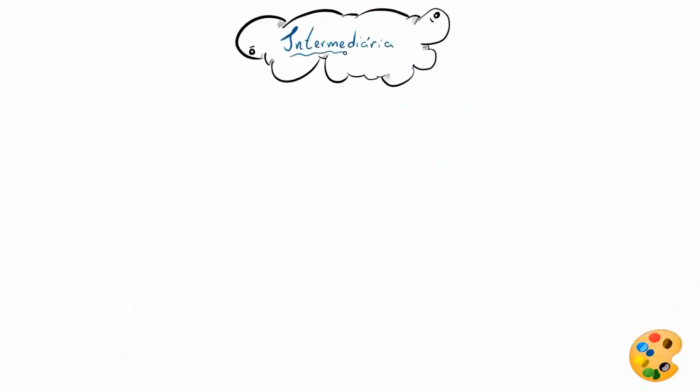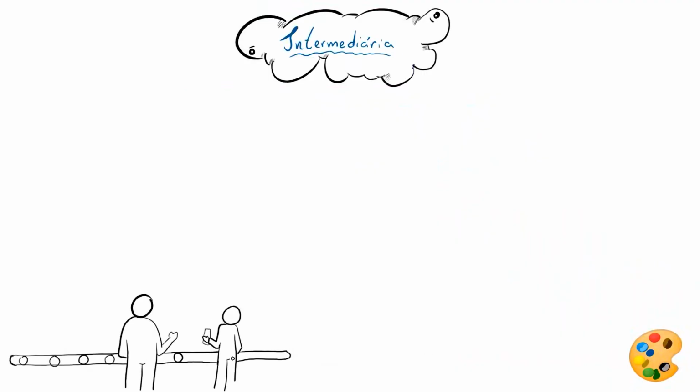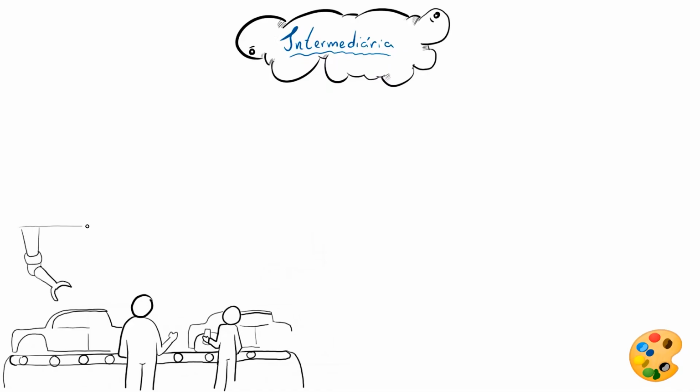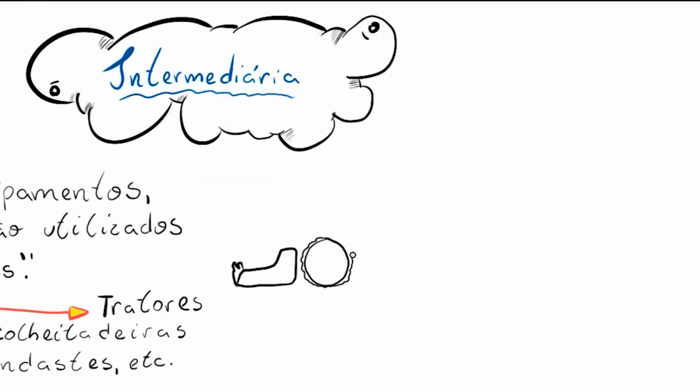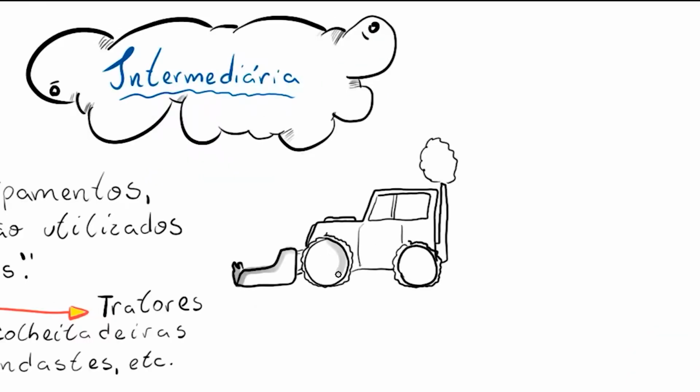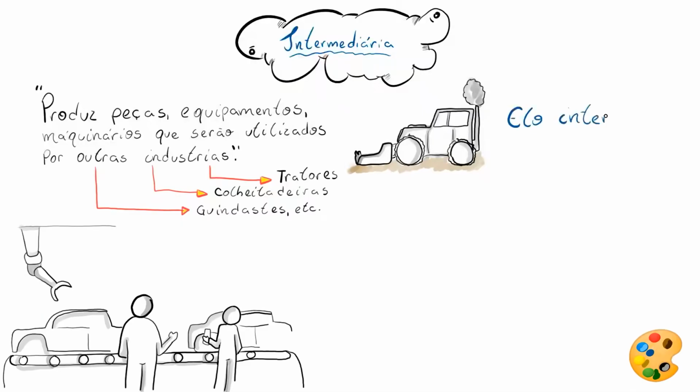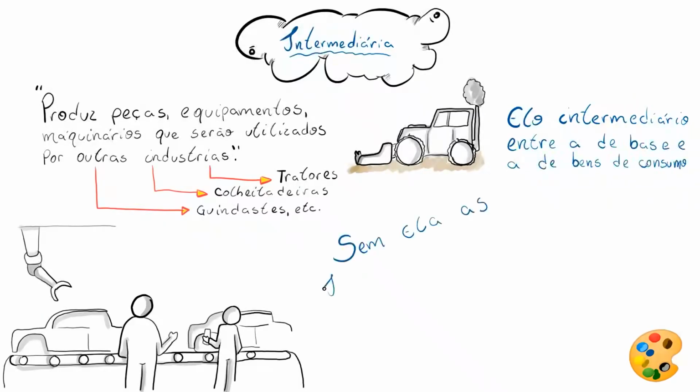Well, the second type is the capital goods industry, also known as intermediate industries. This is pretty simple, okay? They are nothing more than industries that produce semi-finished goods, or even machines, equipment, automotive parts, which will be used by other industries that will then manufacture the final products. This type of industry is basically the intermediate link between the basic industry and the consumer goods industry, which we will talk about next. In other words, it does not sell directly to the consumer, but without it, the consumer goods industries would not be able to produce. And speaking of it, let's move on to the last one: consumer goods industries.